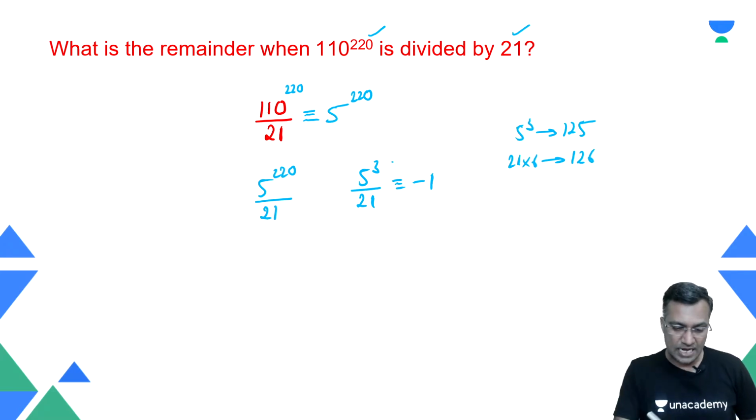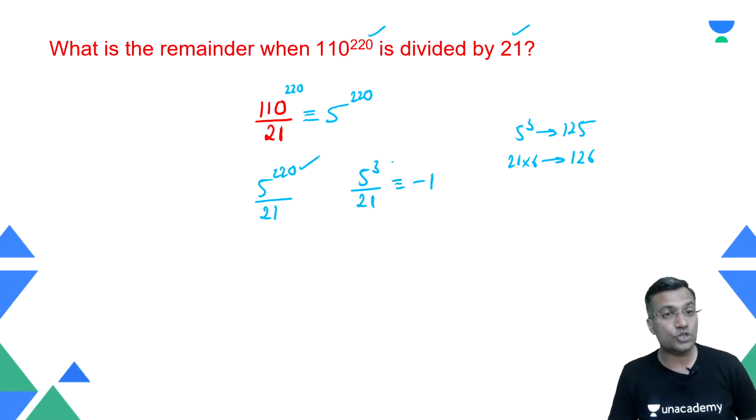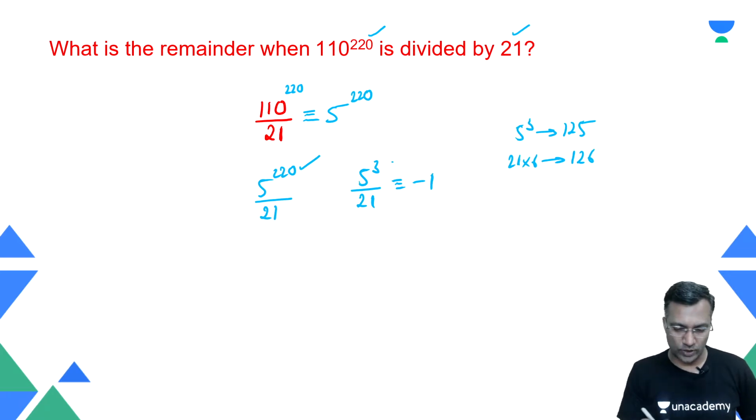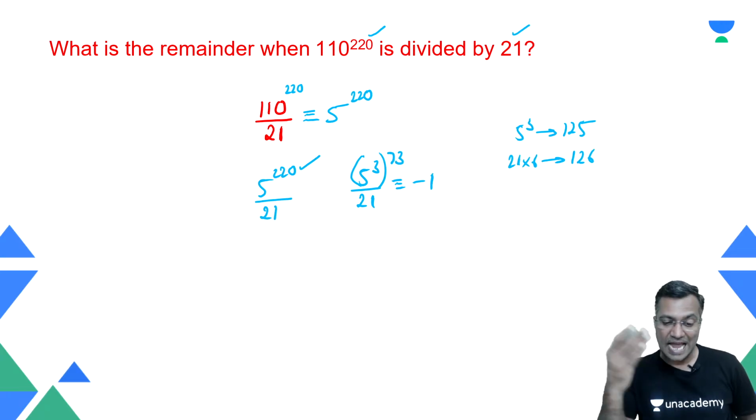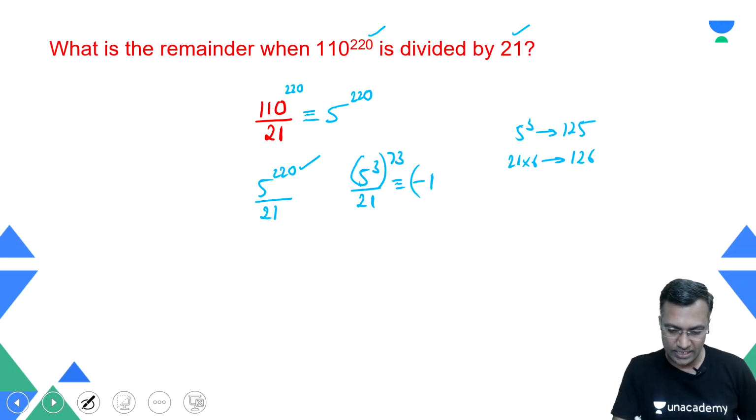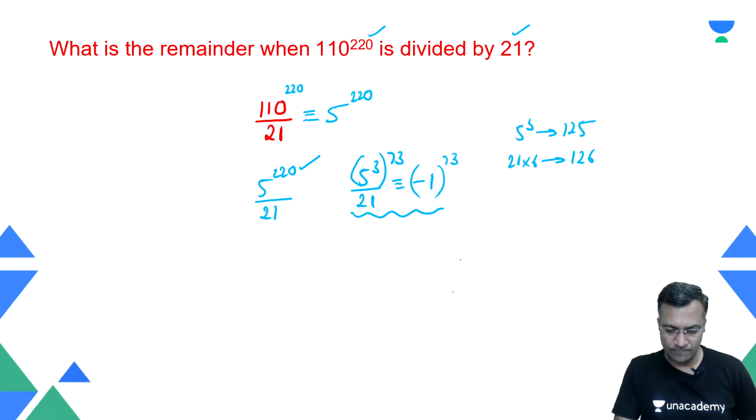Good. With 3, I may have to go up to 220, right? I may have to go up to 220. All right, model this. How many times can you go there? 3 7 times 21, then 3 times. So therefore, you went up to 219, you went up to 219 raised to power 73. What you are trying to say from this particular story is 5 raised to power 219 when divided by 21, the remainder is minus 1.